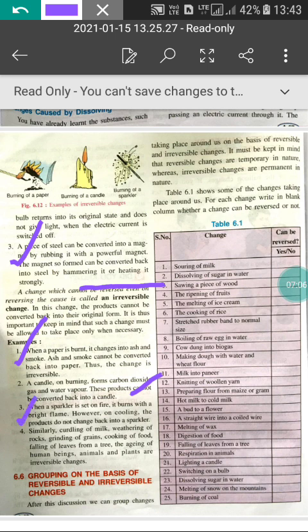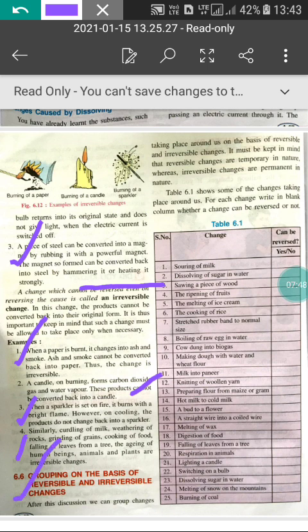And in the third case, when a sparkler is set on fire, it burns with a bright flame, and even on cooling the products do not change back into the sparkler because new substances are formed. So in an irreversible change, new substances form and it cannot change back again. And in the fourth one, similarly, curdling of milk, weathering of rocks, grinding of grains, cooking of food, falling of leaves from a tree, and the aging of human beings, animals and plants are irreversible changes.